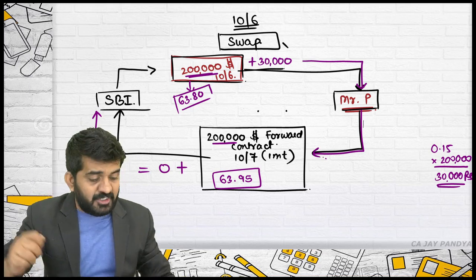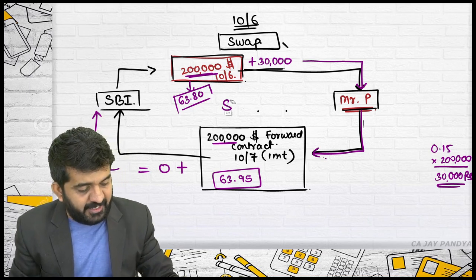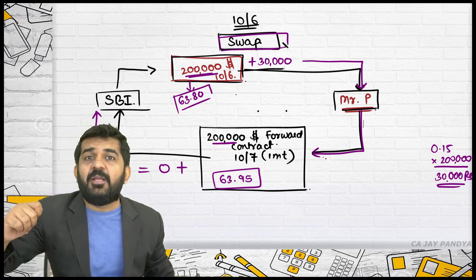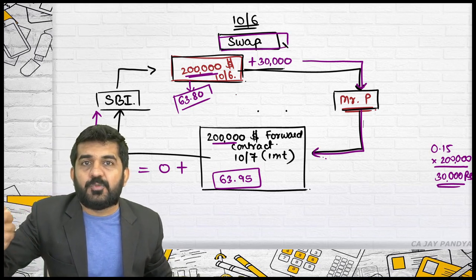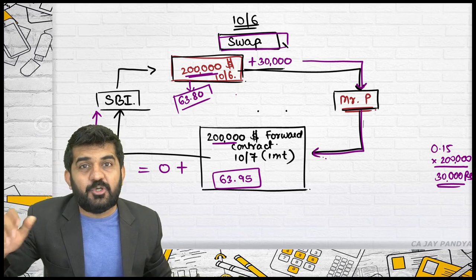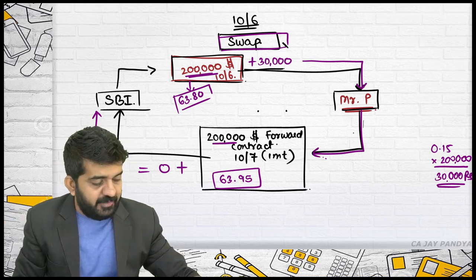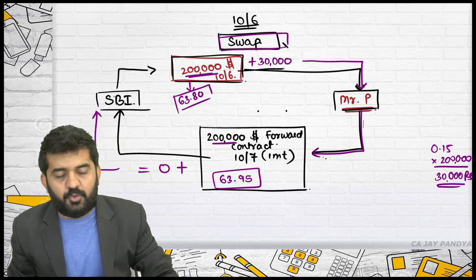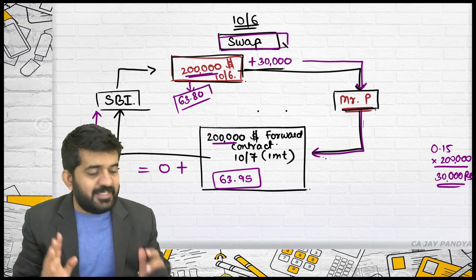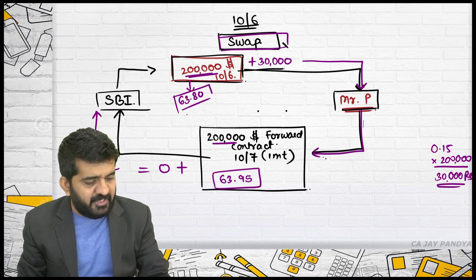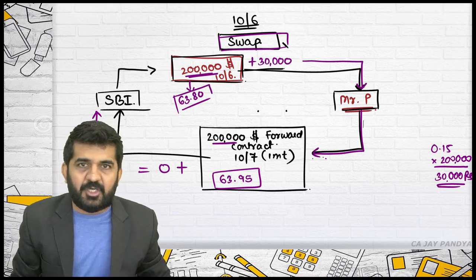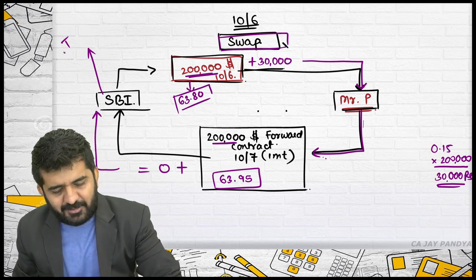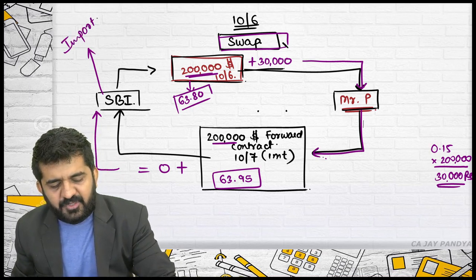So what is a swap contract actually? SBI will be giving $2 lakh spot plus 30,000 rupees to Mr. P, and Mr. P will be giving this 1 month forward purchase contract to SBI. This is a dealing or swap contract between SBI and Mr. P. Now, SBI is entering into this contract because that importer defaulted.